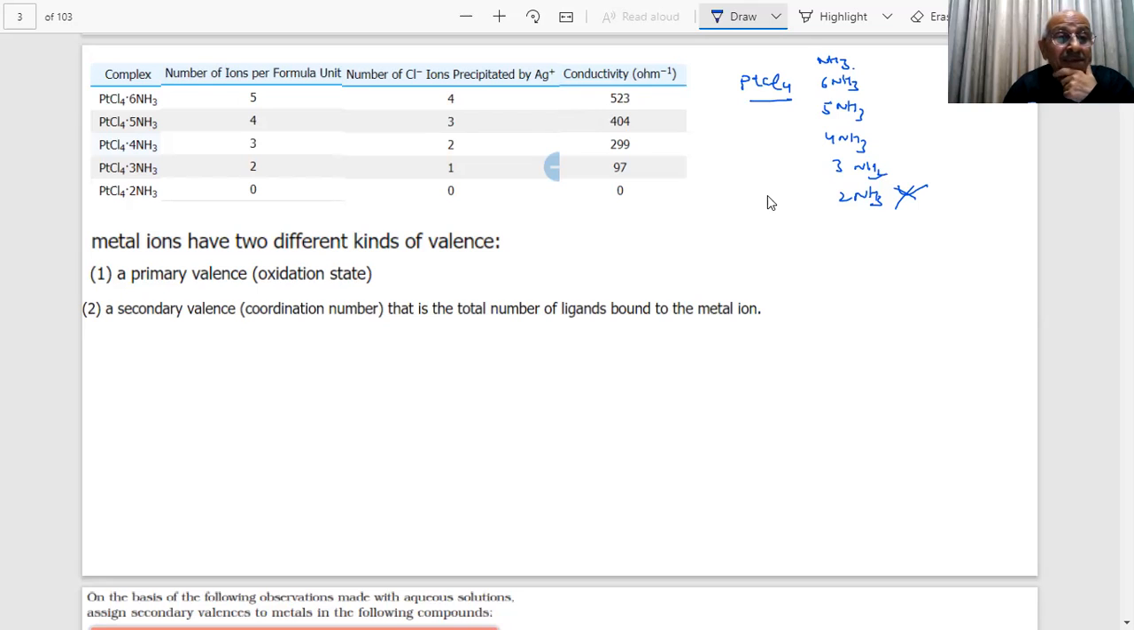So how do we explain this? Same story which we told you in the previous case. That also is what we are saying. Now, what will happen here, students? If I say this is PtCl4 6NH3, let me take some.